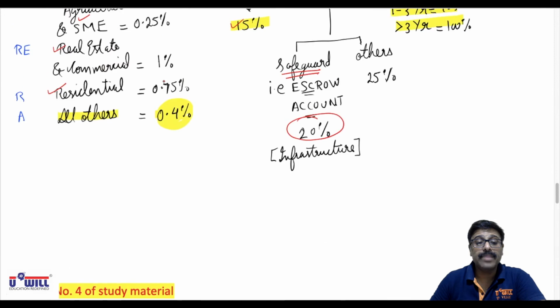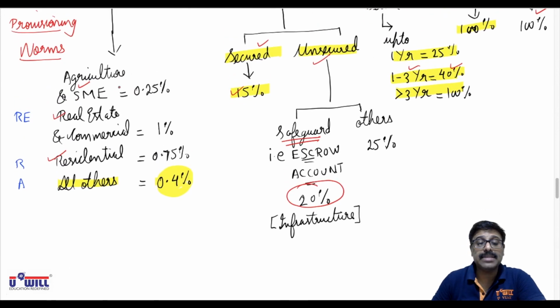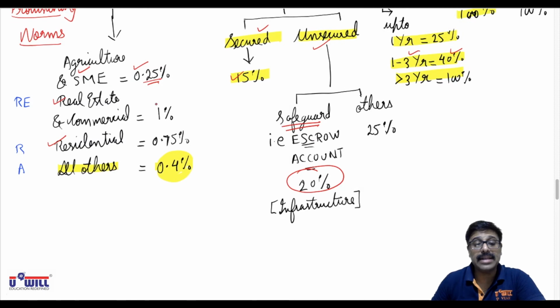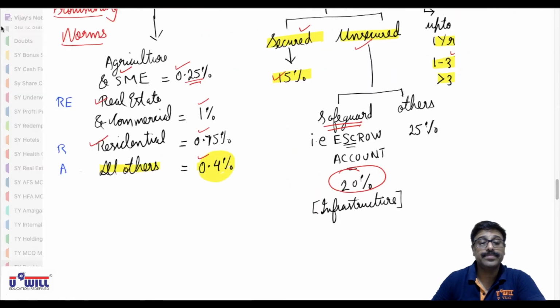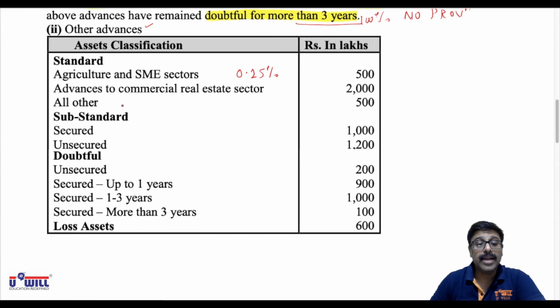Agriculture and SME, just now what we did, 0.25%. Then real estate and commercial 1%, residential 0.75%, and all others 0.4%. So just now what we have is advance to commercial and real estate sector 1%, all others 0.4%.